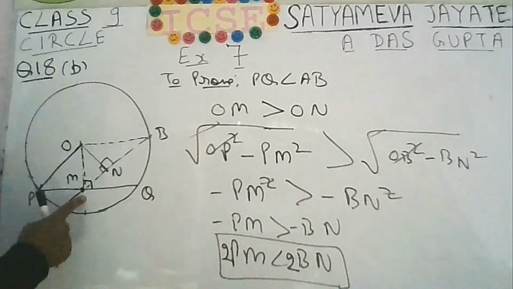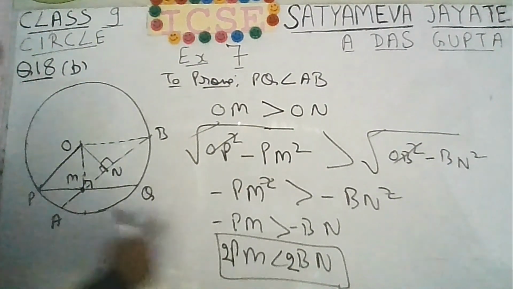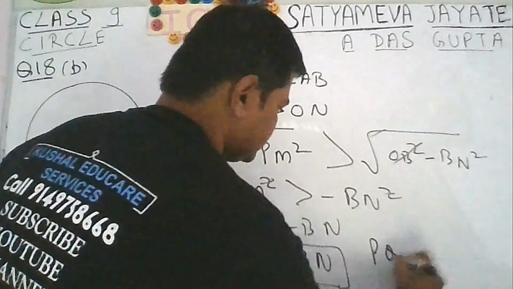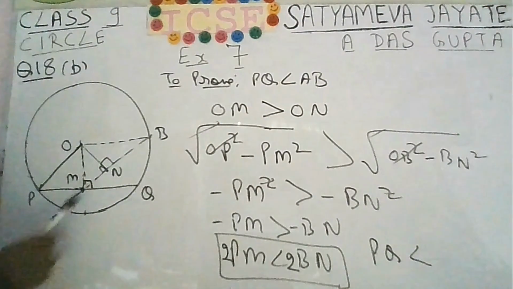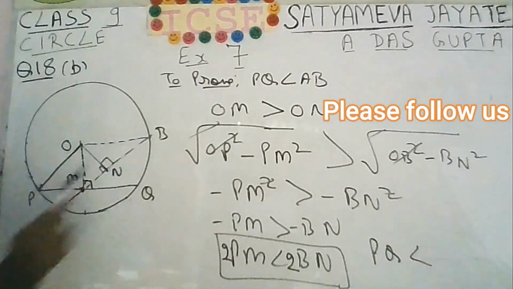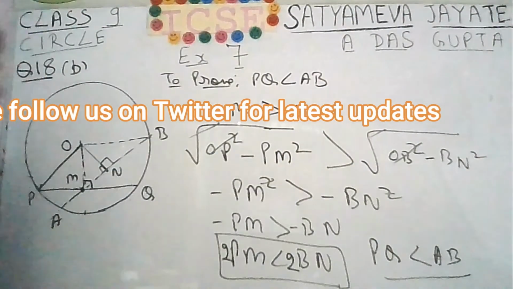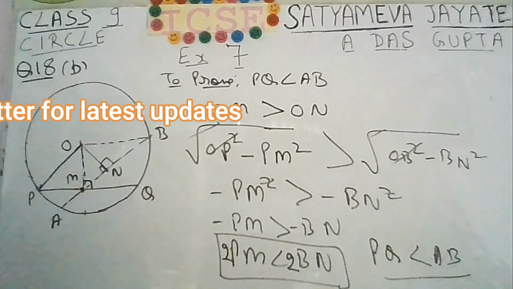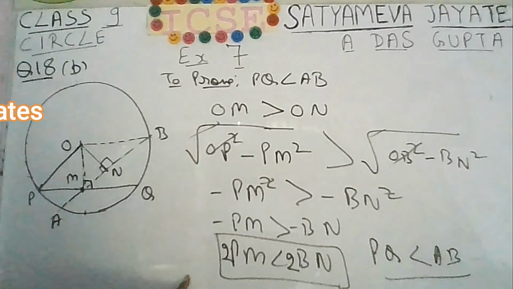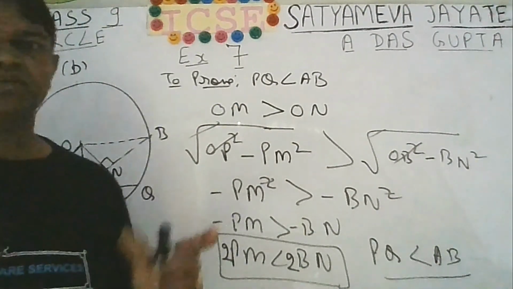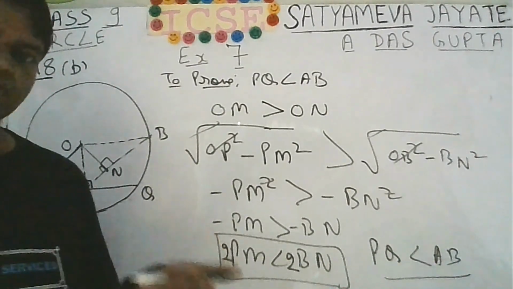But M is the midpoint, so 2 times PM will be PQ. And N is the midpoint of AB, so 2 times BN will be AB. So PQ is less than AB. Like this also you can do if you want to proceed further. But if you know that the greater chord is closer to the center, then by that itself the question is solved.